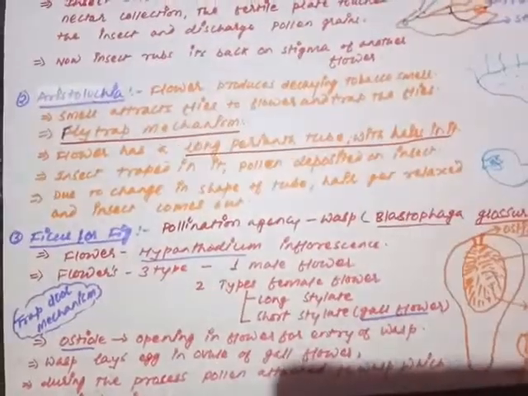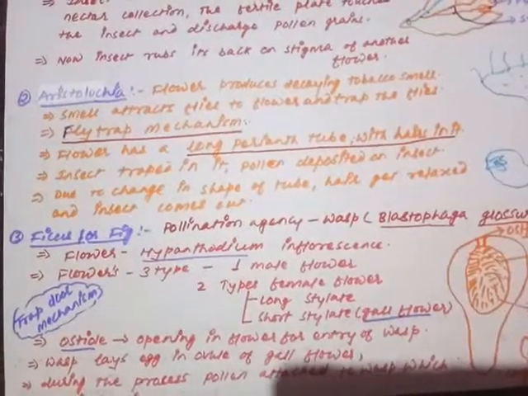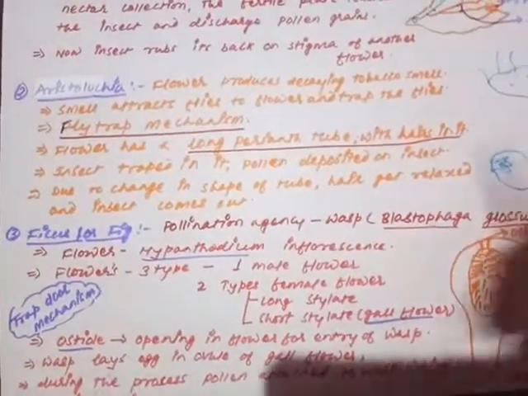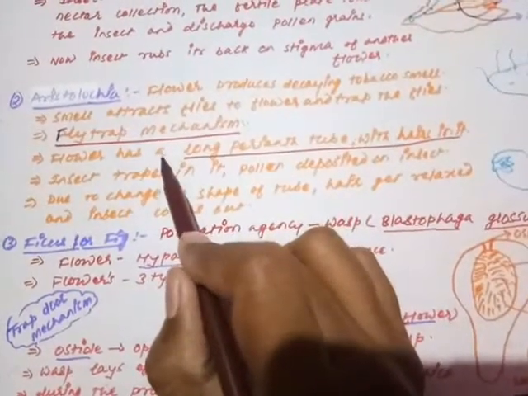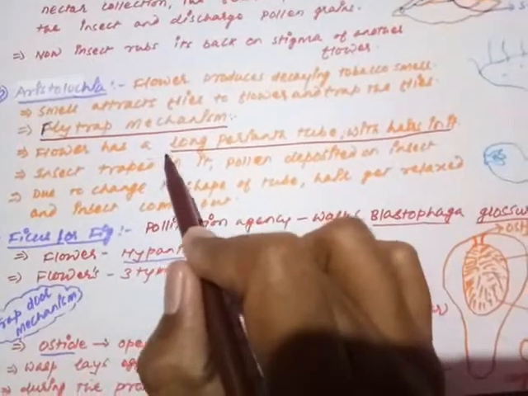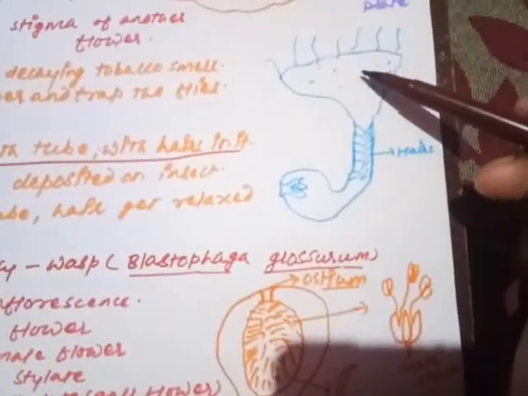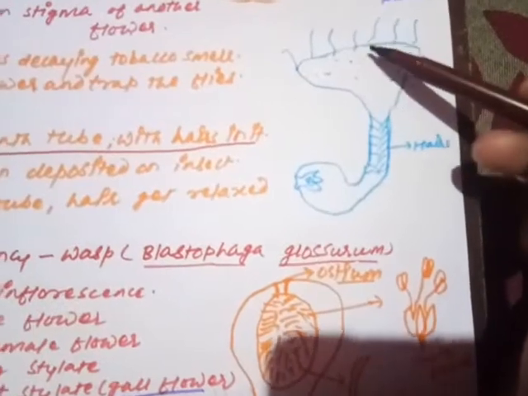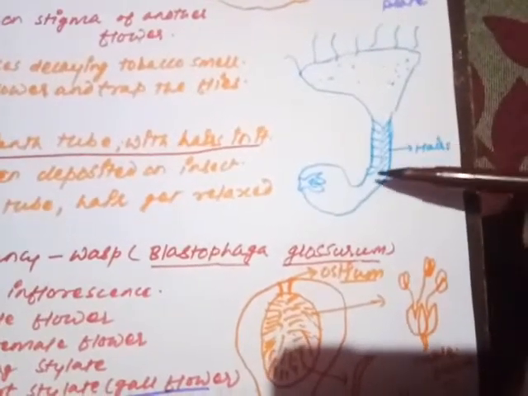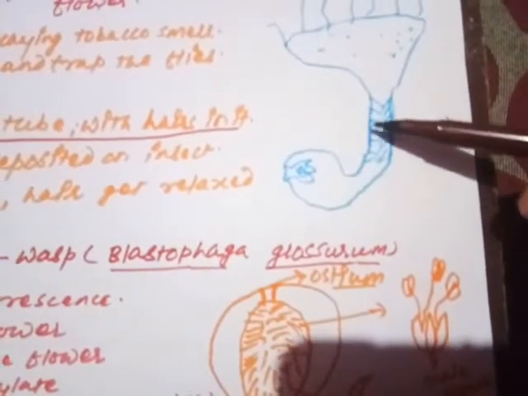What is the fly trap mechanism? When flies are trapped inside the body of the flower for the purpose of pollination, that mechanism is called the fly trap mechanism. Looking at the structure of the flower, it has a long perianth tube with hairs in it. I'm just going to draw a short structure here. The flower has a long, tube-like perianth, filled with hairs that are tightly packed.